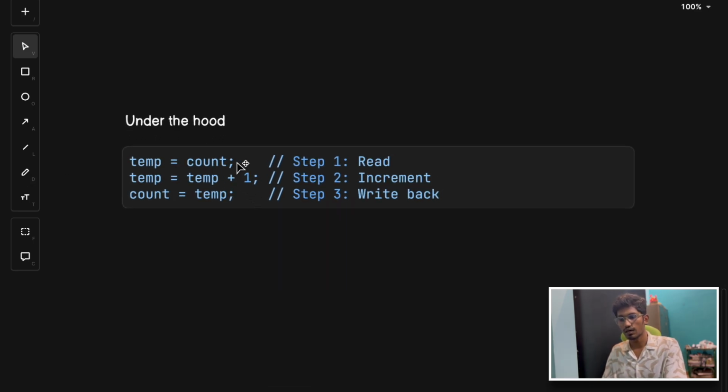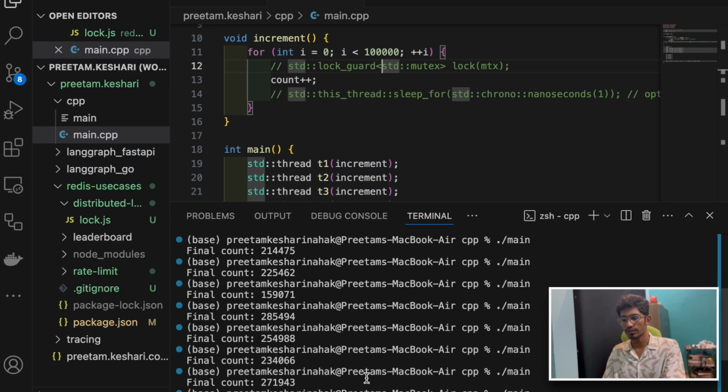First, internally the count is assigned to a temporary variable. Then temp is incremented to temp plus 1. Then the temporary variable is written back to the original count variable. So this is why the inconsistent value comes into the picture. Now how do we fix this? If we have this issue, there must be some way to fix it also. So this is where the mutex comes into the picture.